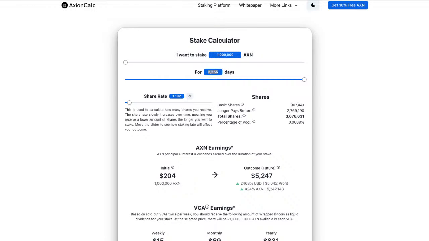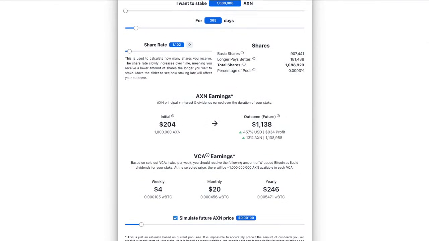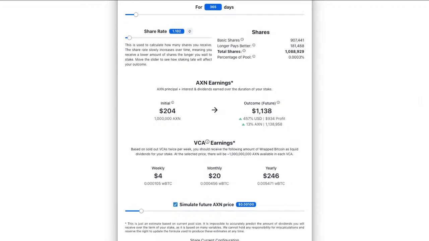Let's just say that we only do it for 365 days, not 10 years. That would give us 0.003, and obviously our Axion benefit falls. But if the price 5x, that would be worth $4 a week, $20 a month, $246 a year, which is pretty good versus the initial amount. So that's what you would cancel off, even though the value is going to be deferred 15.2 years.